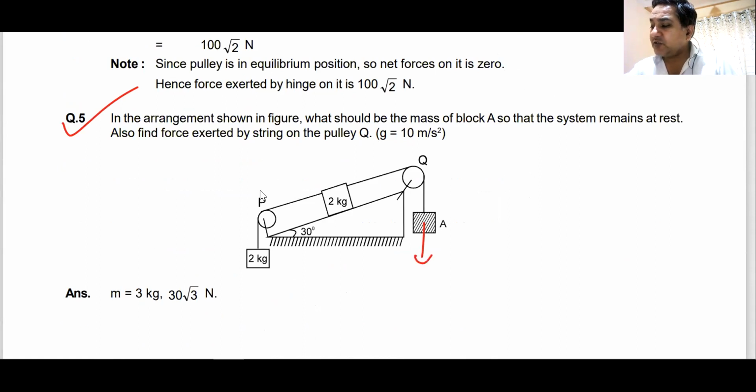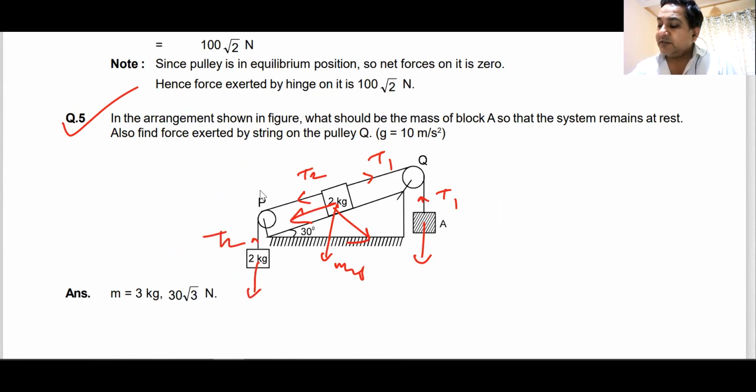Simple question. Just draw the free body diagram. T1, T2, M2G cos theta, M2G sin theta. This is T2. This is 2 into G. You equate all this and you get your answers.